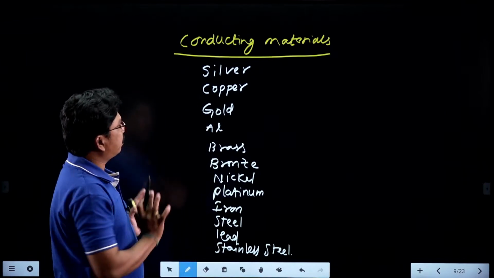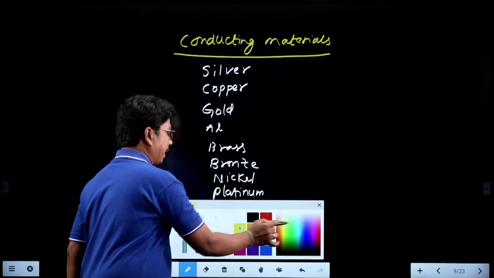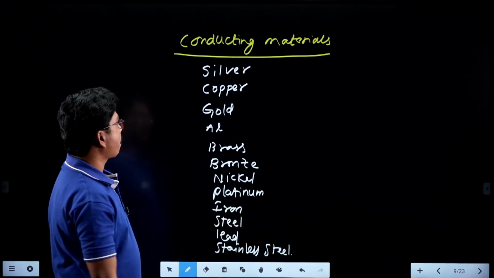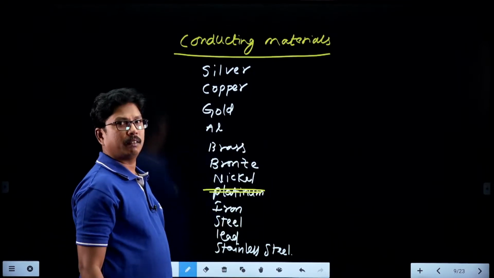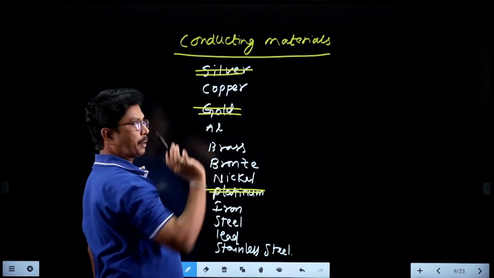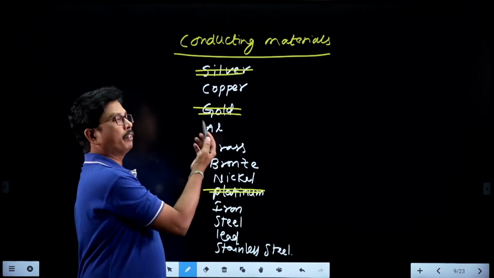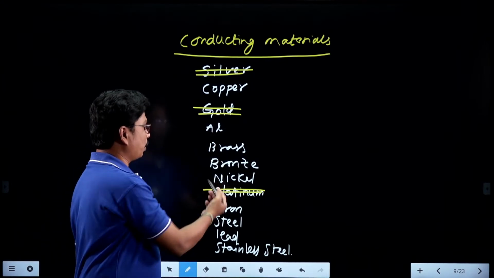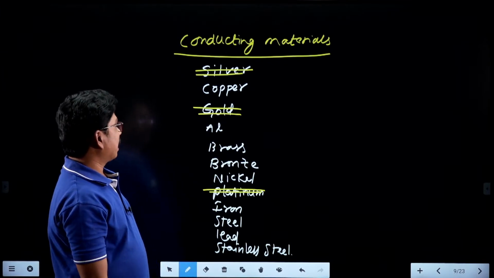In this, first of all, we have to do an elimination process. We can eliminate platinum because of its very high cost, and we can eliminate gold and silver. Basically, they are very high cost, and it's not possible to give protection for them. So it's not practically possible to protect platinum, gold and silver conductors.